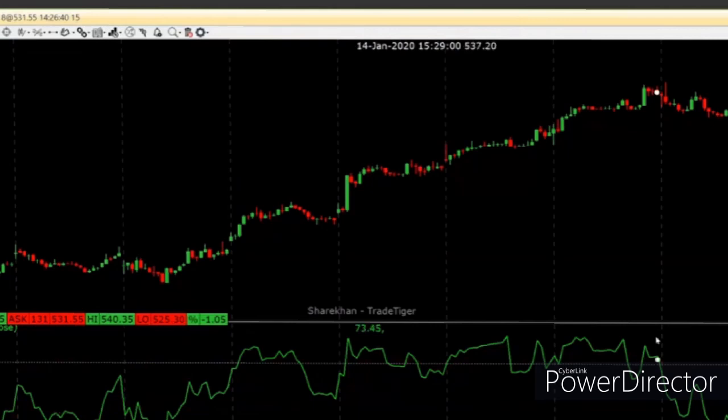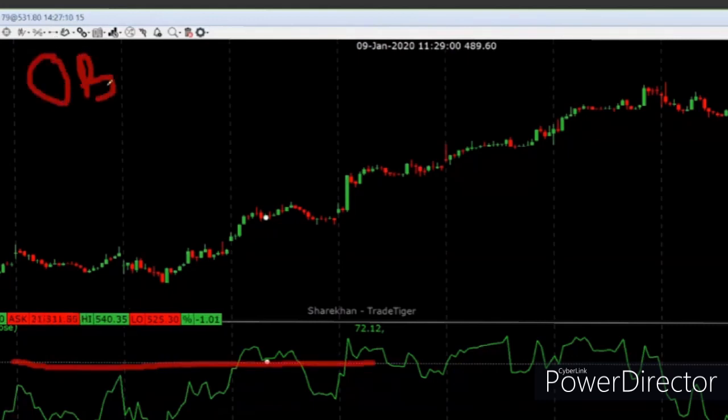Now, as per Mr. Wilder, if RSI goes above 70, it means the stock is overbought, and overbought means it is expensive. And since it is expensive, I will short sell.